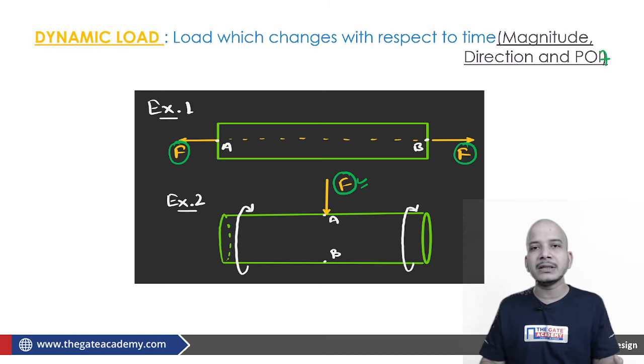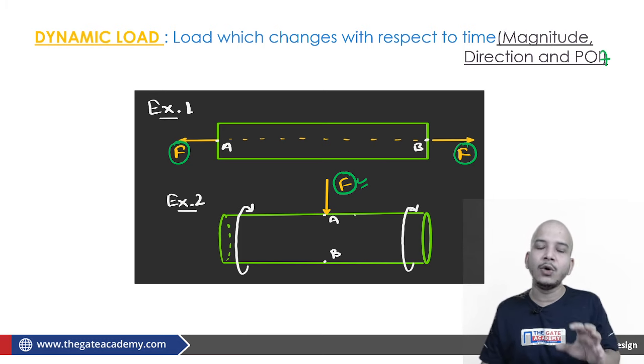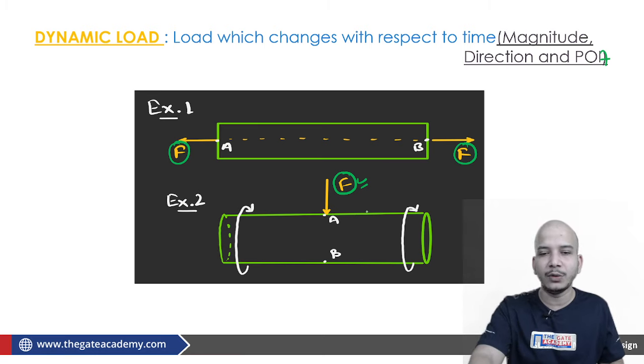Because of this, the stress generated in any part of the component will keep on changing with time, and therefore we will not consider this as a static load. This load will be termed a dynamic load. Fine. So this is something you have to understand as far as dynamic load is concerned.